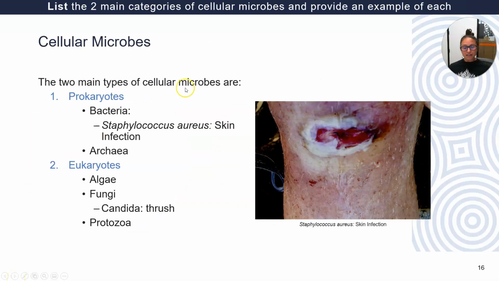All right, so let's have a look at a couple of cellular microbe examples. We've got prokaryotes. There's a couple of categories below those. We're going to look at bacteria because that's the most appropriate to healthcare. Archaea don't really infect humans. And then eukaryotes, we're going to look at fungi and protozoa because algae don't usually infect people.